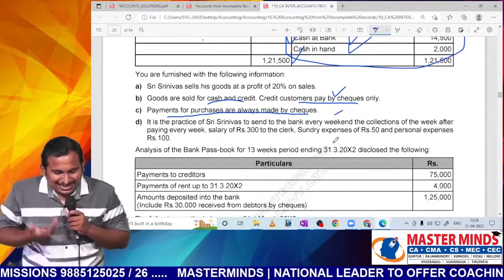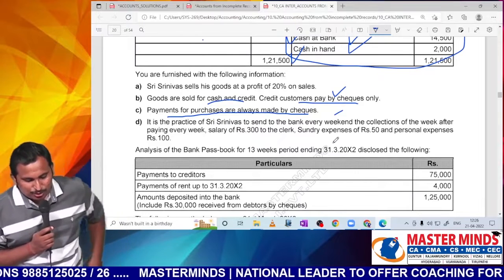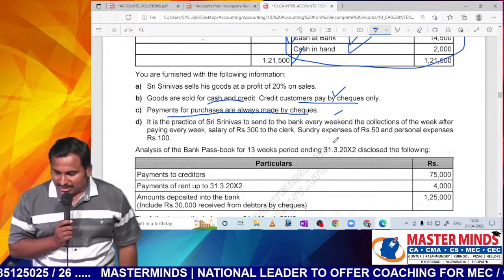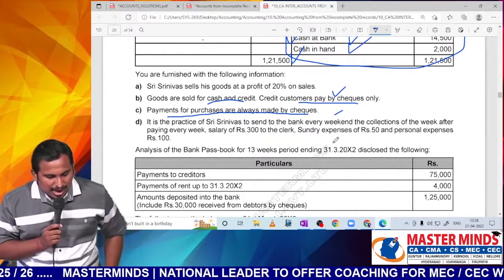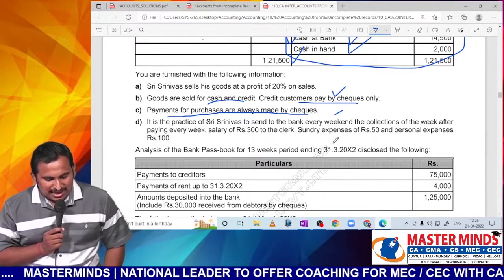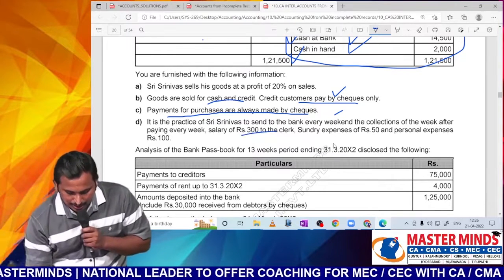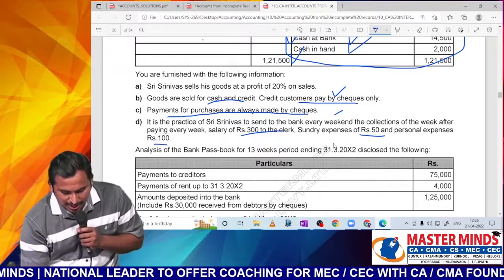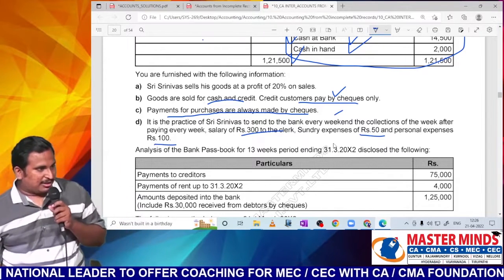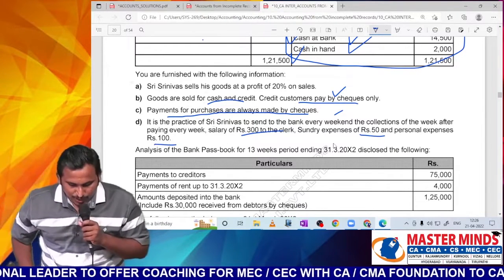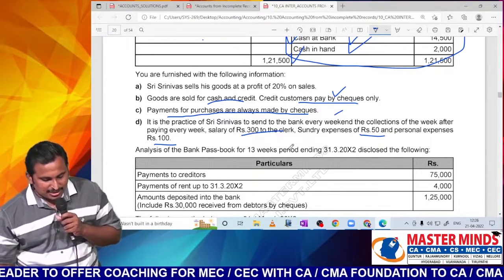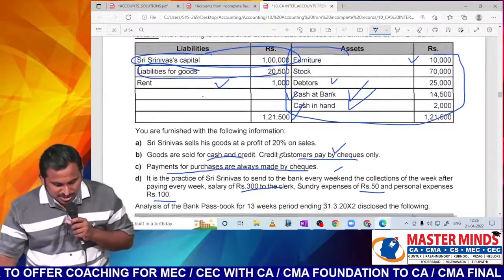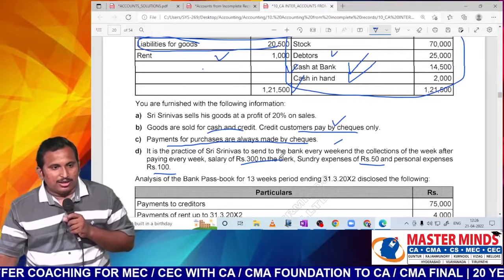Next, it is the practice of Sri Srinivas to send to the bank every weekend the collections of the week, after paying every week salary of 300 to the clerk, sundry expense of 50 and personal expenses 100. Sir, are you getting the point, sir? Now what we should do? Total how many weeks are there, sir? For this question, total how many weeks will be there?